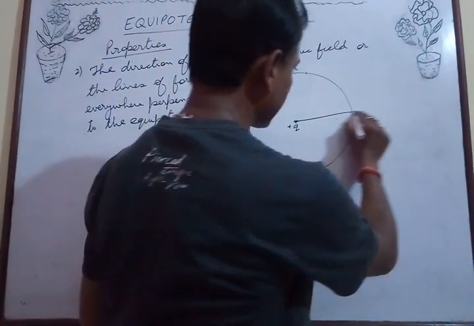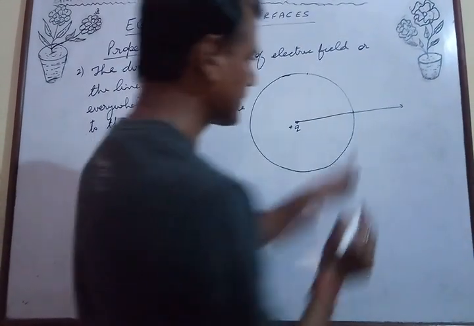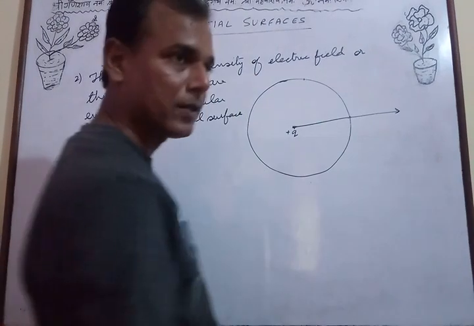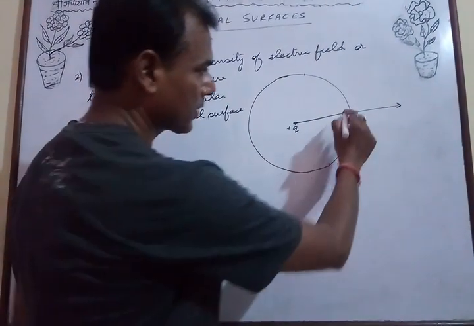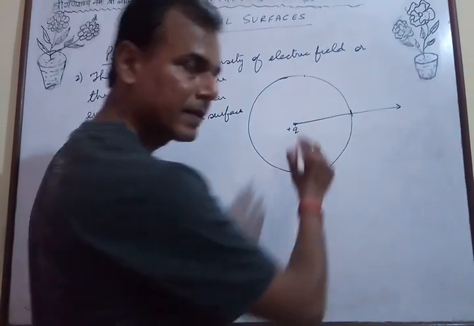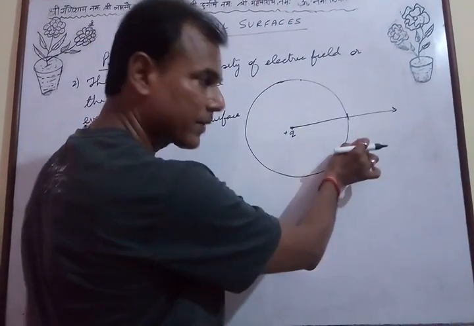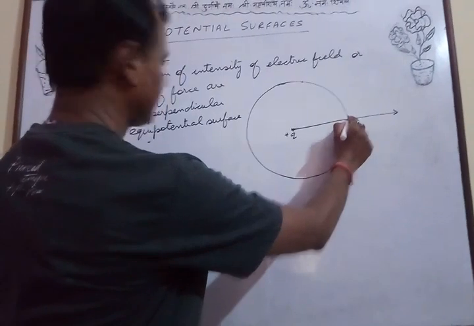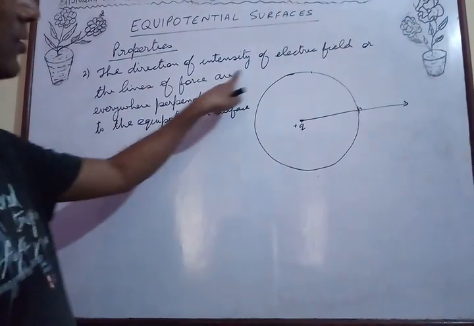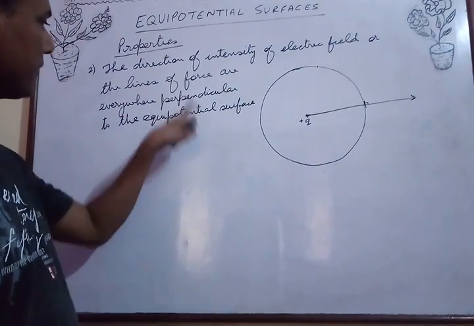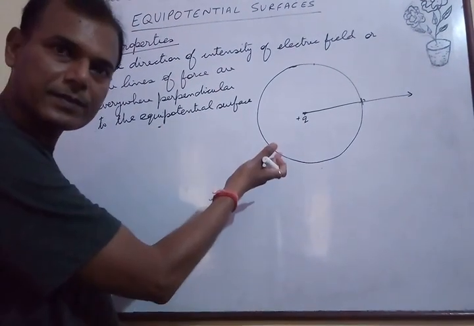So this is the direction of electric field at this point. Now the direction of the equipotential surface is along the tangent. So the angle between intensity of electric field and the equipotential surface is 90 degrees. The next property is the direction of intensity of electric field, or the lines of force, are everywhere perpendicular to the equipotential surface.